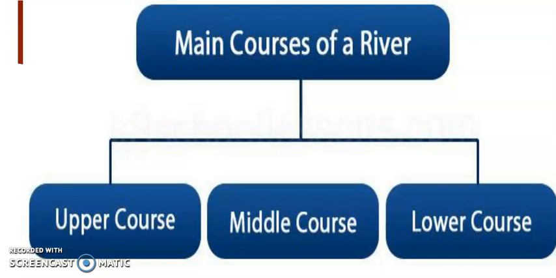A large number of rivers are there. Those rivers don't have all the stages of a river, but generally almost all the Himalayan rivers have 3 stages. On page number 18 in your book, you will get a diagram. You can see that also. Now the main course of the river is divided into 3 parts: upper course, middle course and lower course.